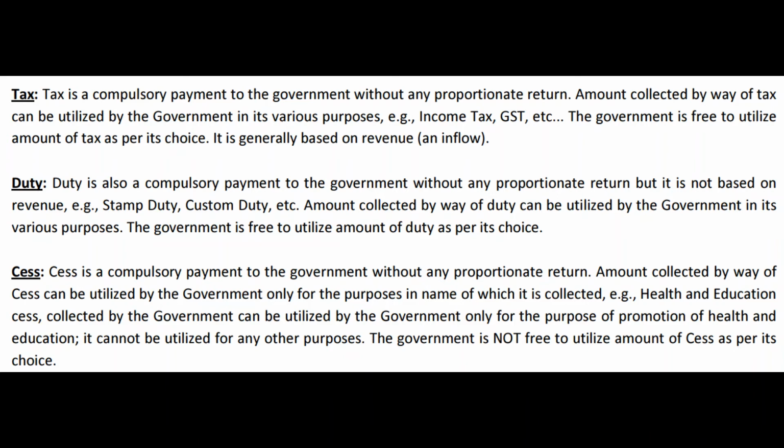That is the point to understand. We may comment on that. We may say, no, that should have been spent like this, this should have been spent like this. There will be a lot of analysts who will write articles in newspapers also, like me. They will tell all the 100 things. Yes, that is our right in a democracy to express our opinion. But whose right is it to take a decision? Ultimately, the government. So the government is free to spend the money it collects in the form of tax or duty as it wishes for different purposes. So that is common between tax and duty.